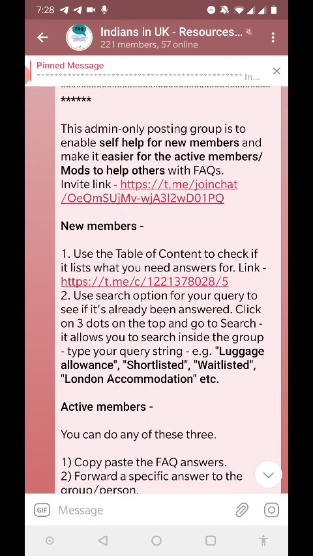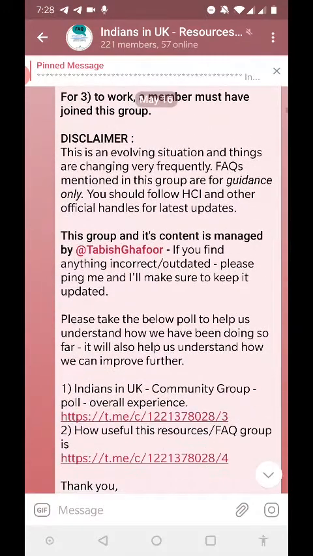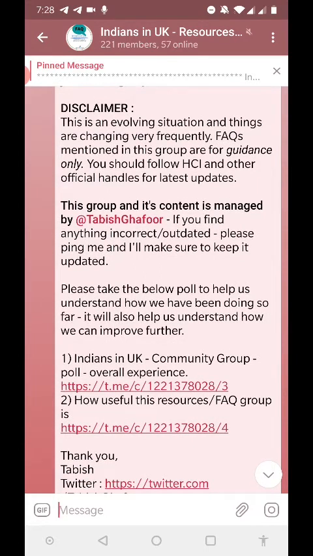But before going ahead with the overall setup of the FAQ, I would like to mention that there is a disclaimer mentioned here, which is very important, that this is an evolving situation and things are changing very quickly. Initially, people were being sent out an email which read that they were shortlisted or waitlisted. Now people are being sent out an email which says that they are being considered. So things are changing, right? So please keep an eye on all the important updates that are coming in the Indians in UK main group.